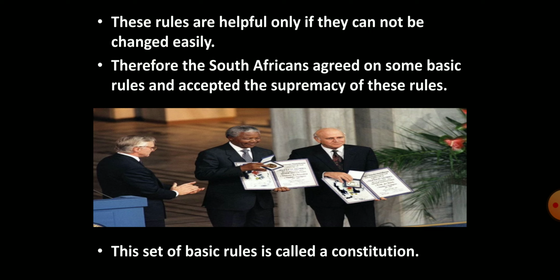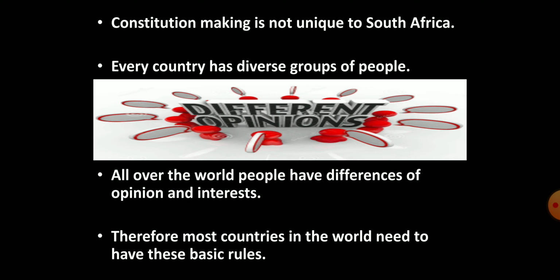Now, such rules are helpful only if they are not easily changeable. So, the South Africans agreed to accept the supremacy of these fundamental rules, and they agreed that these rules would not be ignored by any government. This set of basic rules is called a constitution. The process through which the constitution of South Africa was made is not unique to South Africa. It is more or less similar to other countries too.